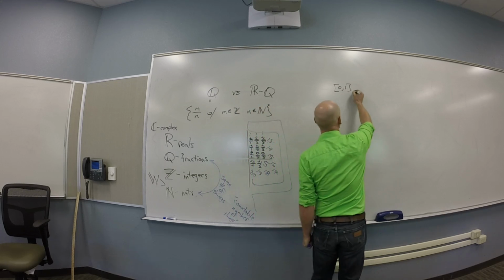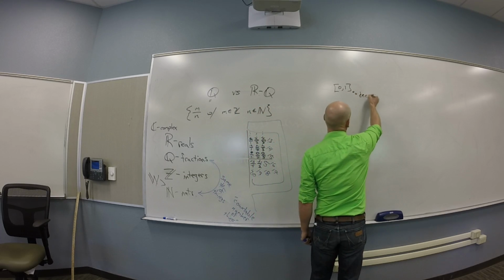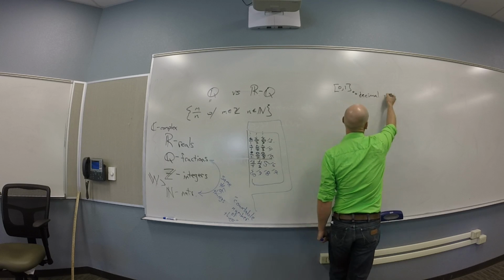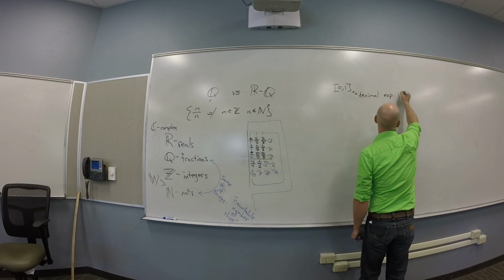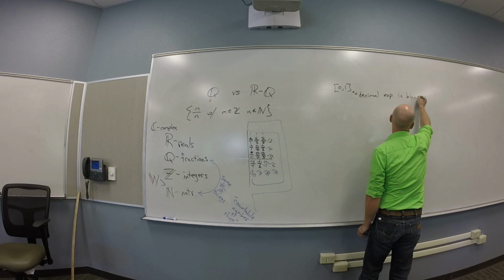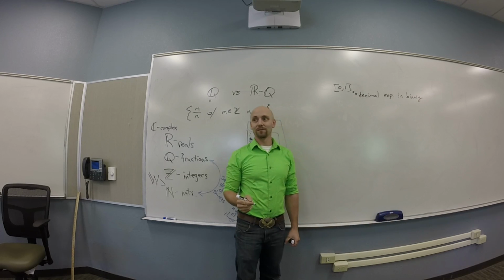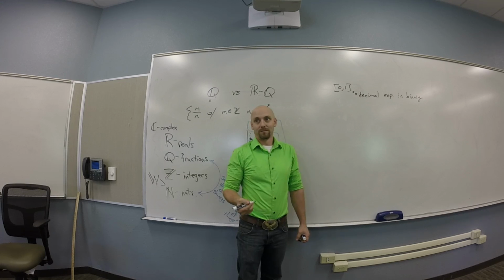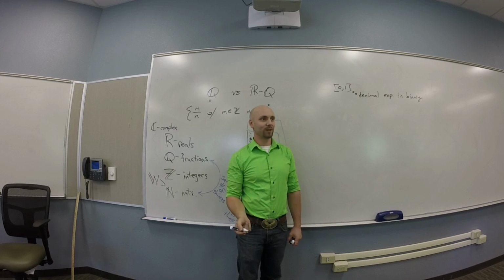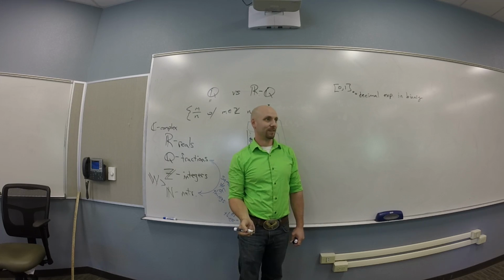And I'm going to think about this as decimal expansions in binary. You all believe that numbers have decimal expansions in binary? Do you all believe that all the numbers between 0 and 1 have decimal expansions in binary?